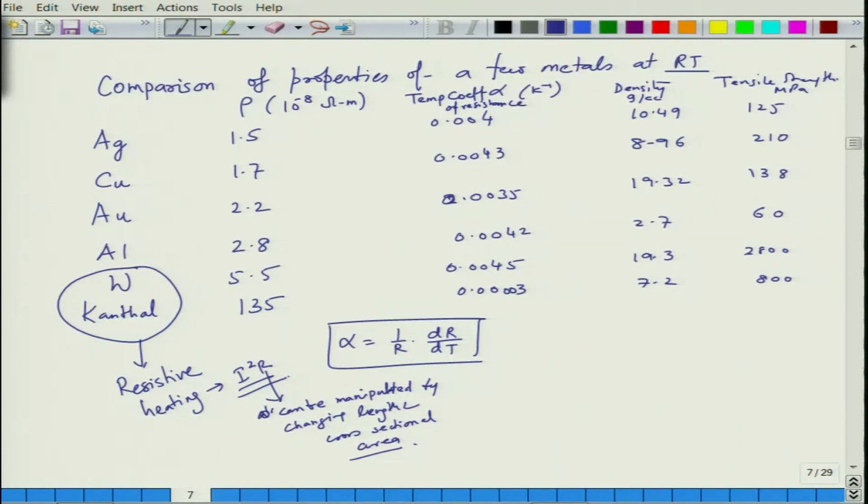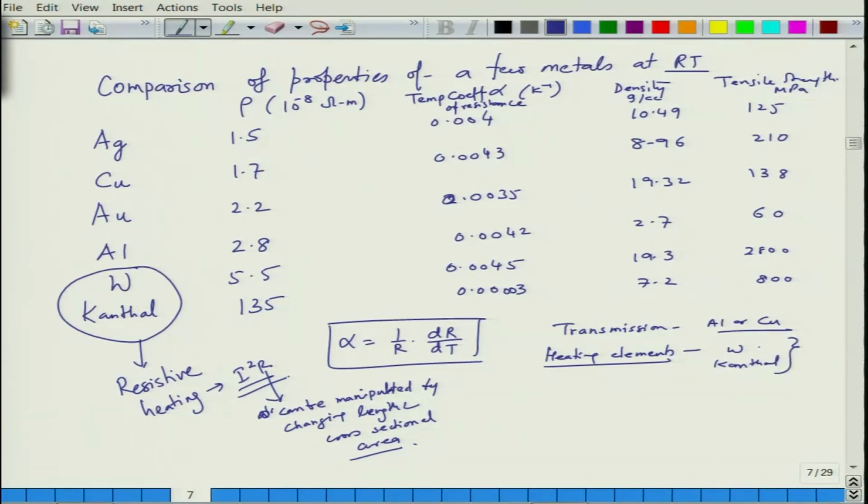Essentially, for power transmission lines we use either aluminum or copper because of their fabricability, mechanical strength and low I square R losses. And for heating elements, which should not melt easily, we use tungsten as well as canthal.